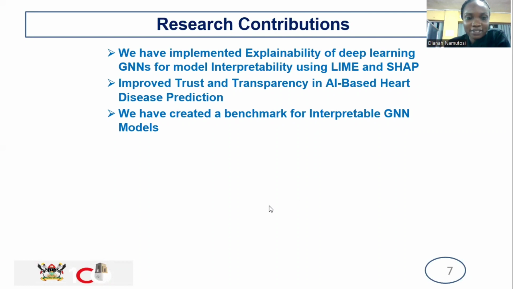Hello, my name is Namutosi Diana, and I'll build on from where my colleague has stopped. So one of our main objectives was implementing explainability for the GNNs to solve the black box nature. One of our main contributions is being able to implement this explainability, which brings interpretability to the models, and we achieved this using LIME and SHAP. Building on that, we have also improved the traceability and transparency of AI-based models, specifically here for heart disease prediction. Our work has also created a benchmark for interpretable GNN models for other researchers who might want to do the same.